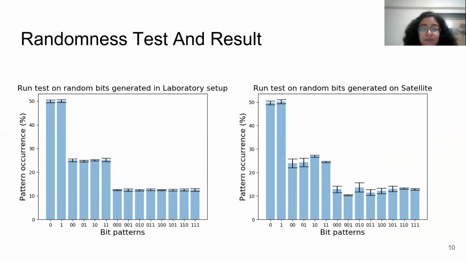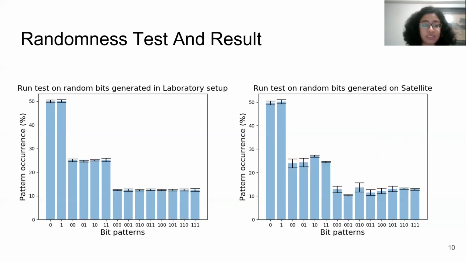Here we can see some of the randomness test results that we have done on the data generated in our lab, and also the data that we have received from our satellite. The optical source we have characterized in our lab, and the same replica of the source we have used in our satellite.